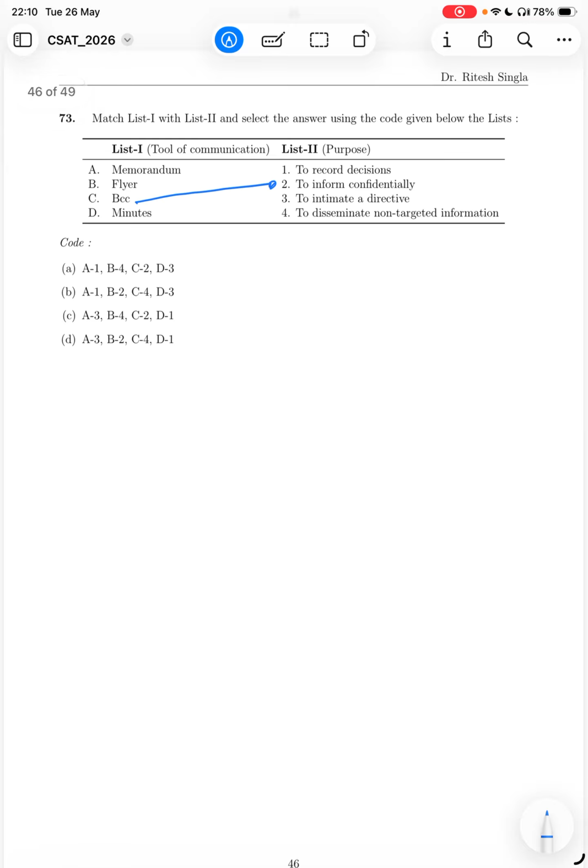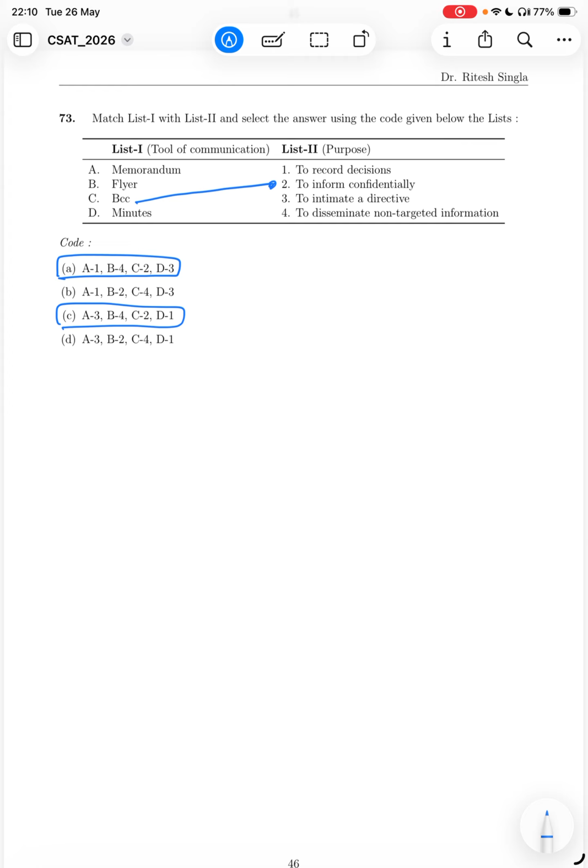So C is linked to 2. If C is linked to 2, the only option left is either option A or option C. Now if you know the choice for A or D, then you are through. For example, A is memorandum. Memorandum is to disseminate non-targeted information. That could be a little difficult for someone, but minutes.